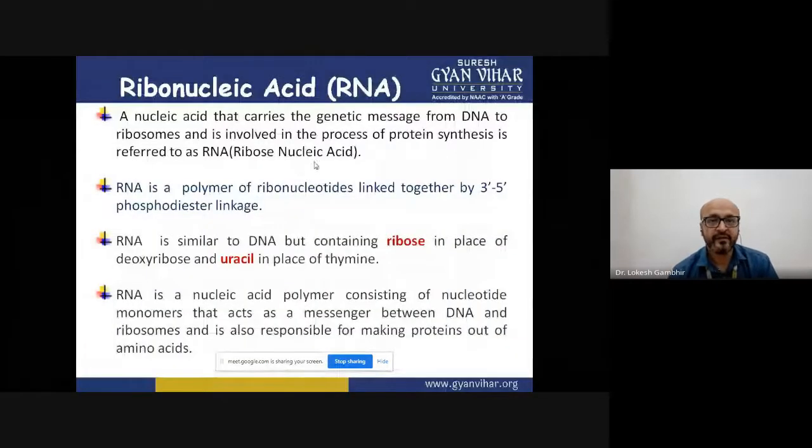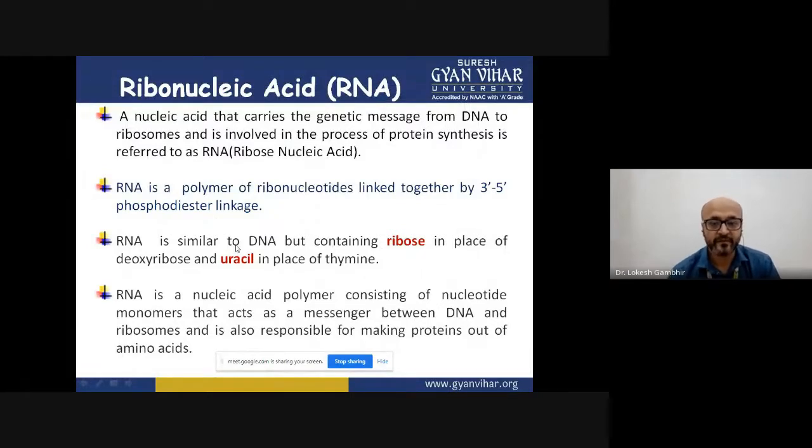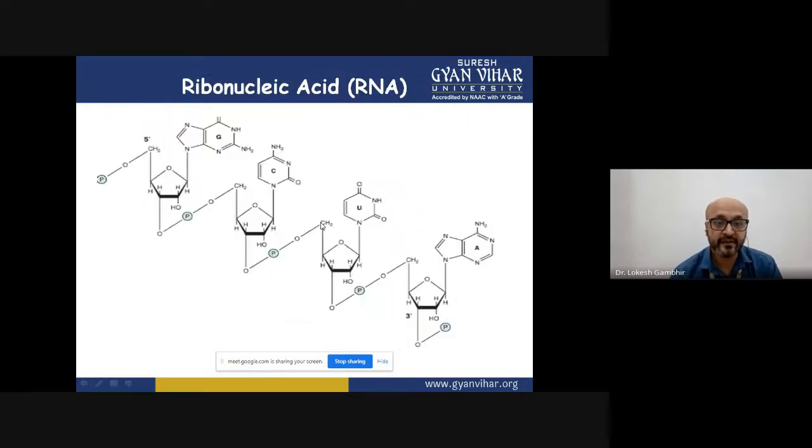So we understood that there is a basic difference between DNA and RNA in terms of sugar, in terms of uracil, and it's a polymer of monomeric nucleotides which are joined by 3' to 5' phosphodiester linkage, and this is how the growing chain of RNA is being shown. What is being shown here? This is a sugar. There is a 3' OH, this is the 2' OH. Now the 3' oxygen forms a bond with the incoming phosphate group of the 5' carbon, thereby forming a phosphodiester bond, and this is how the chain grows.